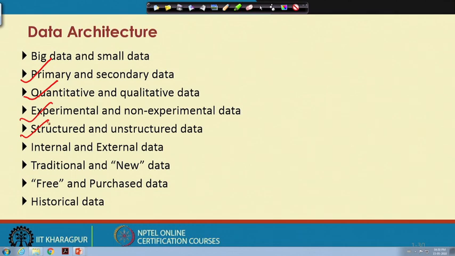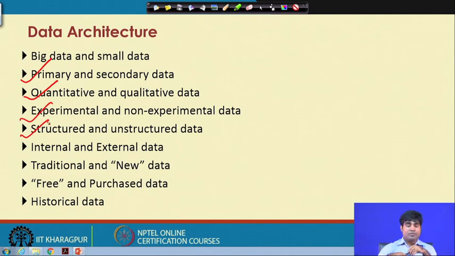Then internal data and external data. In fact, externally we will get lots of data, and the same data can be collected internally, and as a result you can call it internal data and external data. Similarly, data can be traditional and new data. Traditional data means it is already available, and new data means newly generated data, maybe through an experimental process or a non-experimental process. Then free data and purchased data. That is what I have already highlighted in the context of databases. Some databases are freely available, and some data will be available only with a purchase.